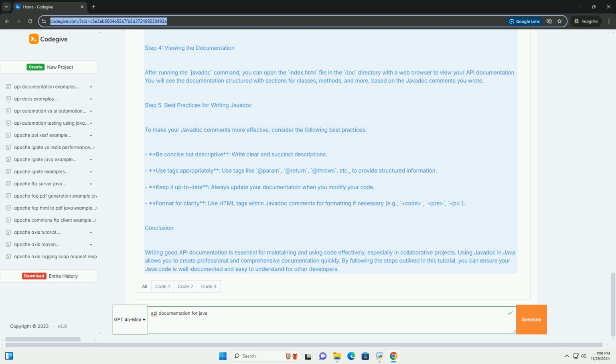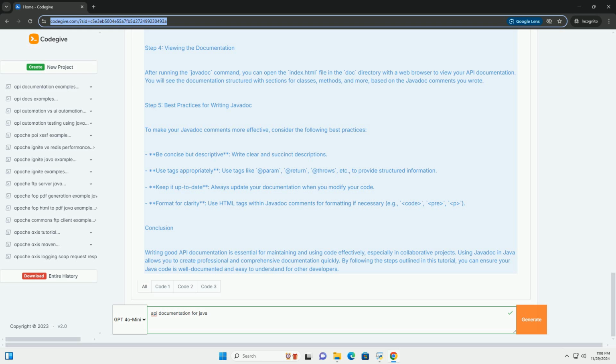Step 4, Viewing the documentation. After running the javadoc command, you can open the index.html file in the doc directory with a web browser to view your API documentation. You will see the documentation structured with sections for classes, methods, and more, based on the javadoc comments you wrote. Step 5, Best practices for writing javadoc.